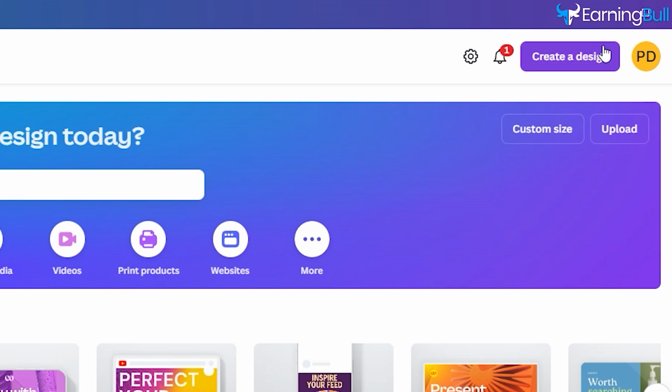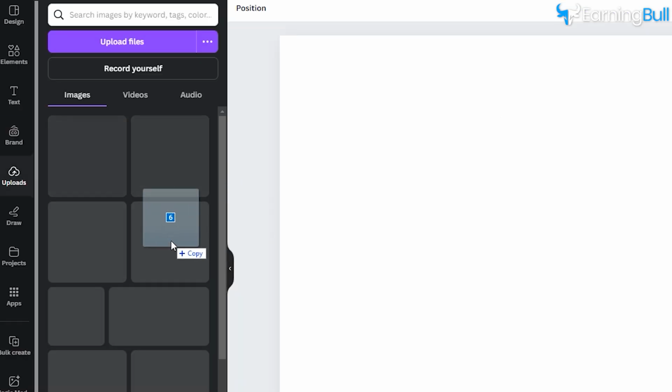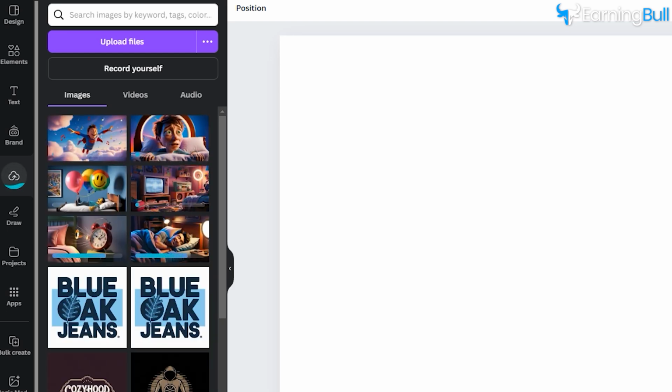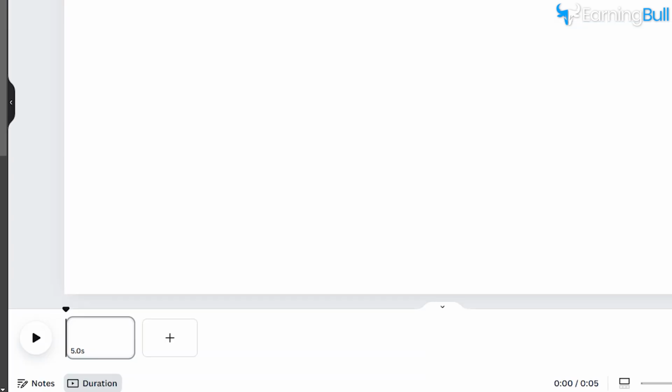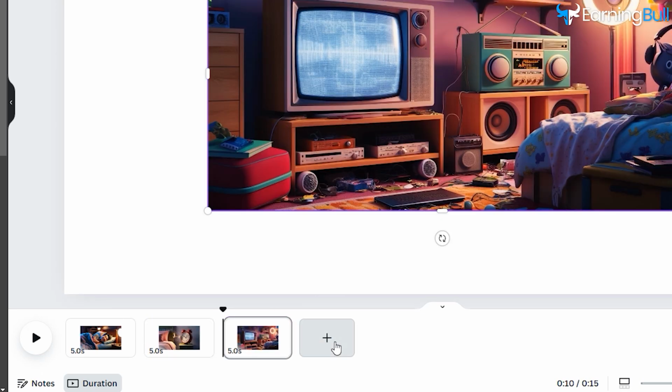Once you're logged in, select the video option from the dashboard. You'll see a blank canvas where you can start building your video. Begin by uploading all the images you created with the AI. Just drag and drop them into Canva and they'll appear on the side panel. From here, you can start arranging them in order by dragging them onto the timeline at the bottom of the